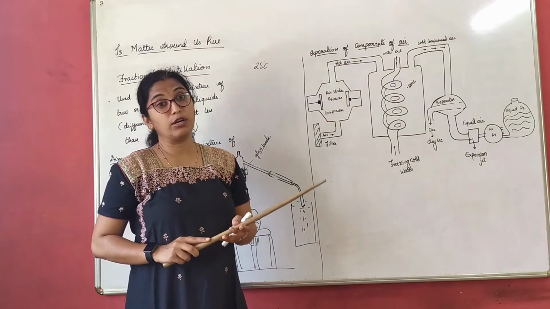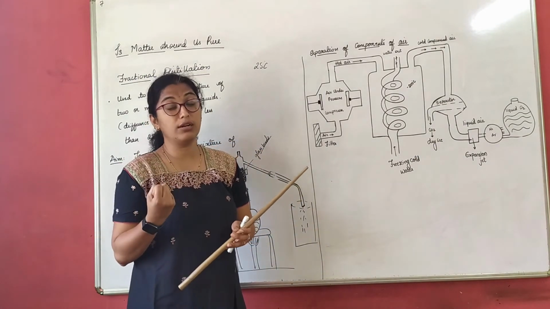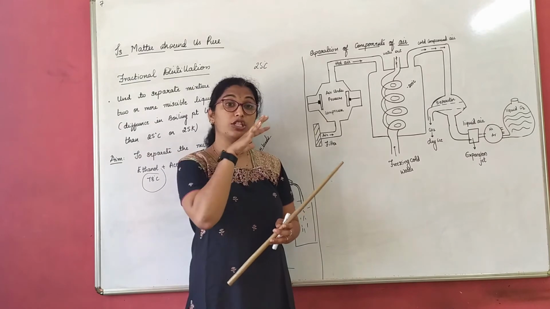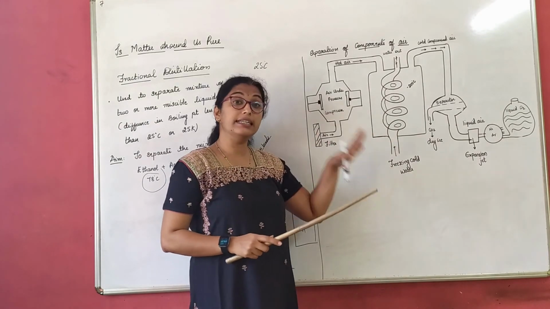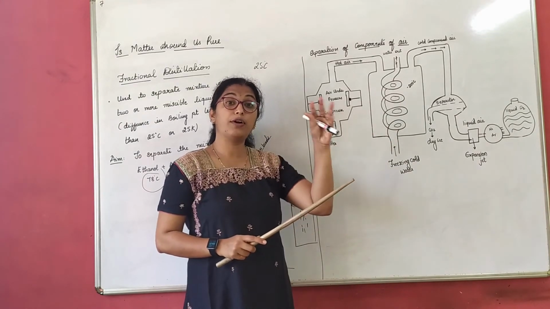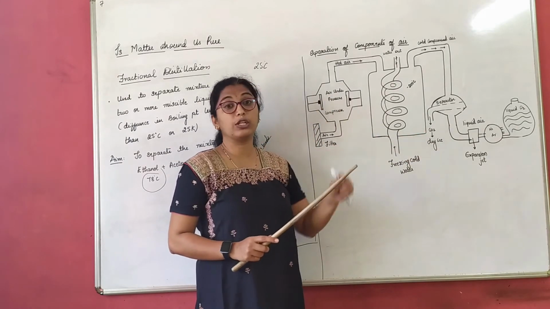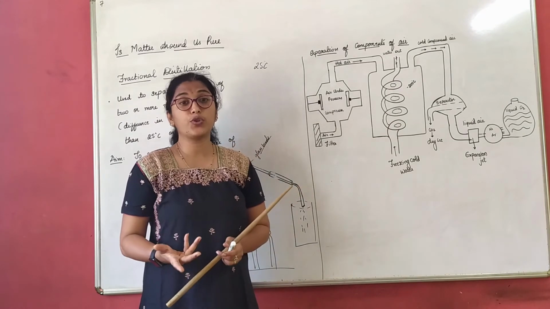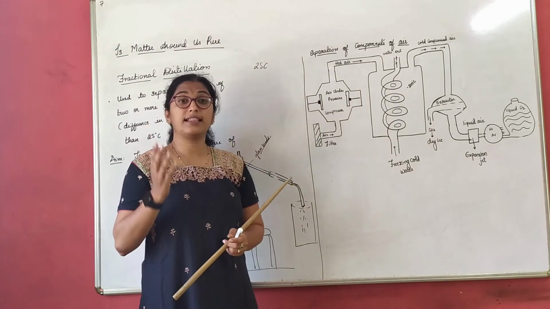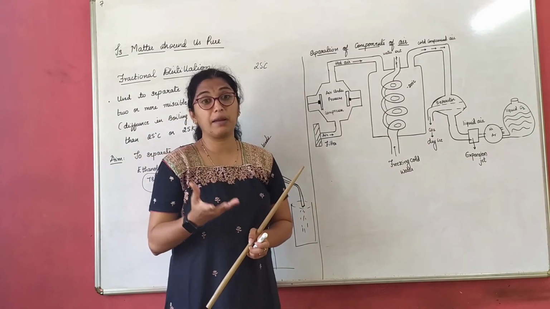In the separator, what happens? Since the air is cooled down, carbon dioxide, which is present in the air, condenses and solidifies, and it is converted into dry ice. What is dry ice? Dry ice is nothing but a solid form of carbon dioxide.